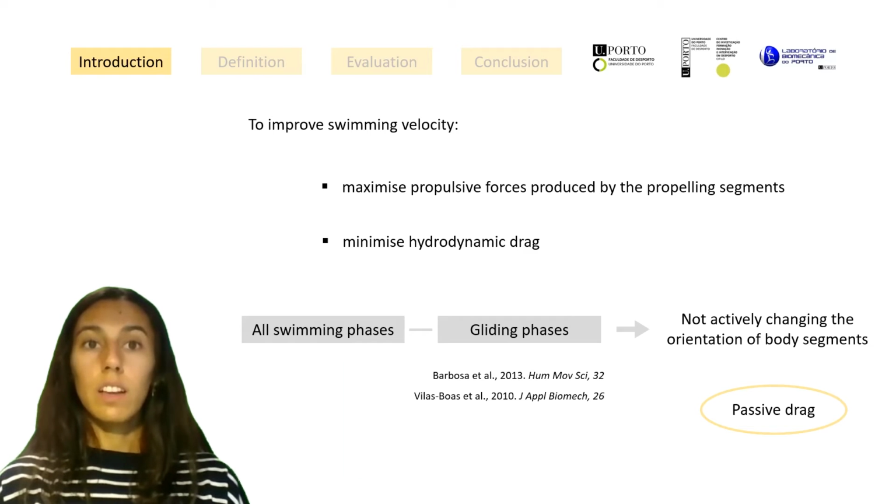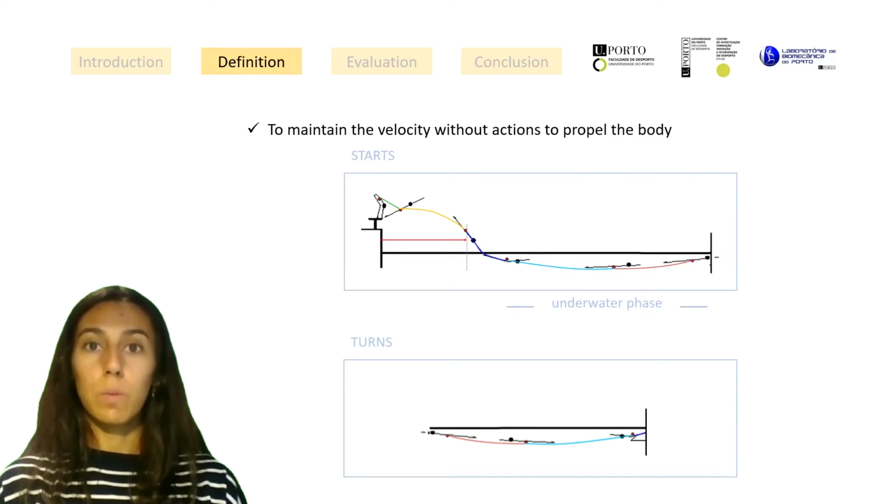So, the glide refers to phases in swimming during which the swimmer attempts to maintain the velocity without actions to propel the body. Glide phases occur during starts, namely during the underwater phase, and turns, and also within stroke cycles of breaststroke.